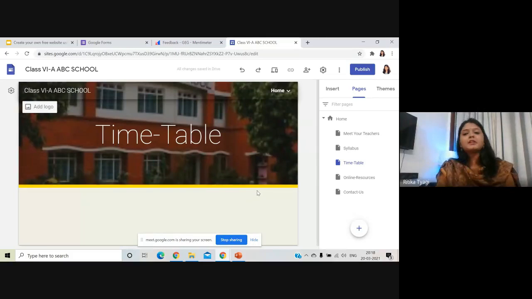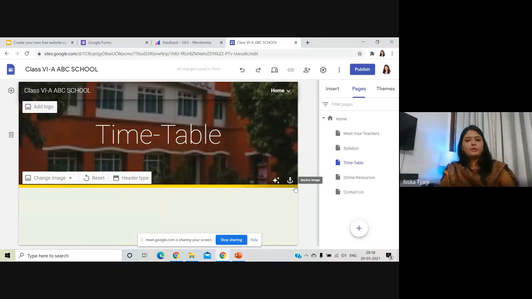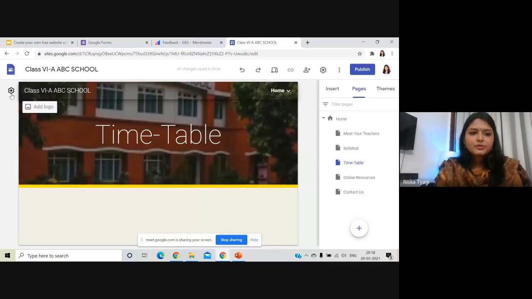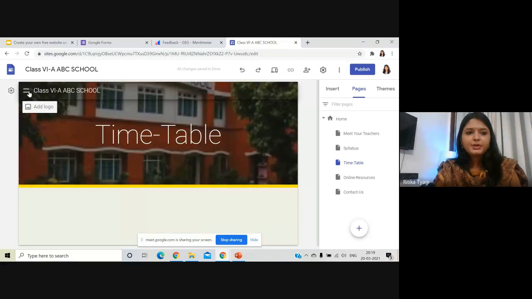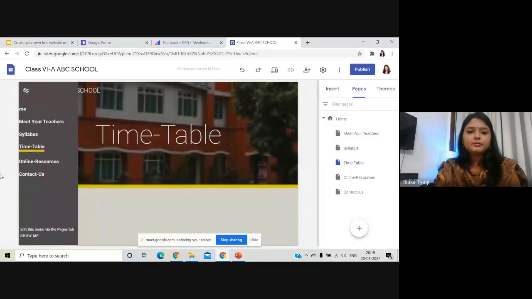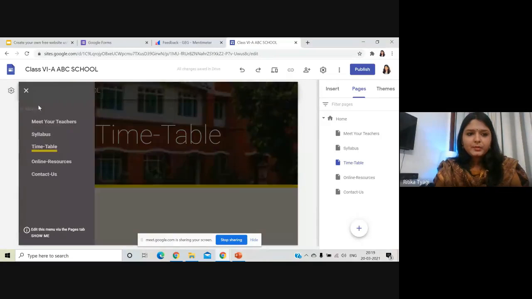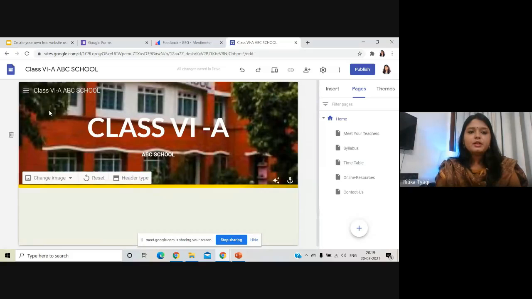So that completely depends on you, how you customize your website. Do you want it on the top or do you want it on the side? As of now, I'll go with side because that's how I like it. So I'll go to side and my menu is here. Okay, now coming back to the home page.